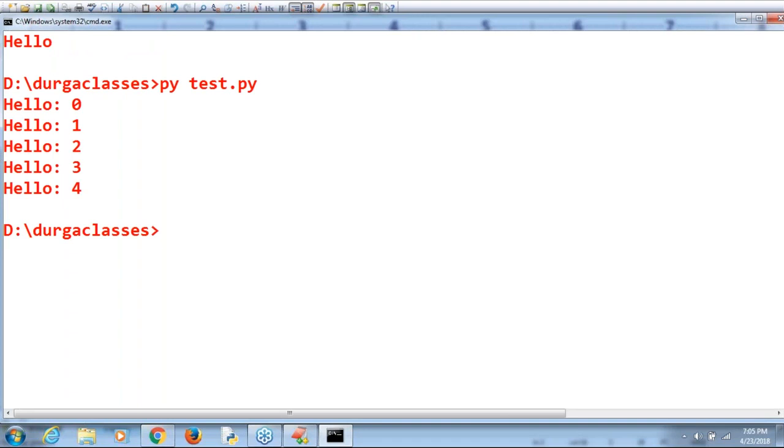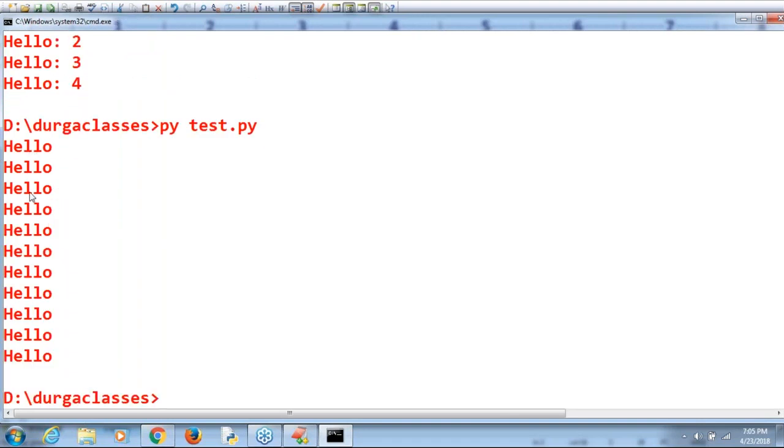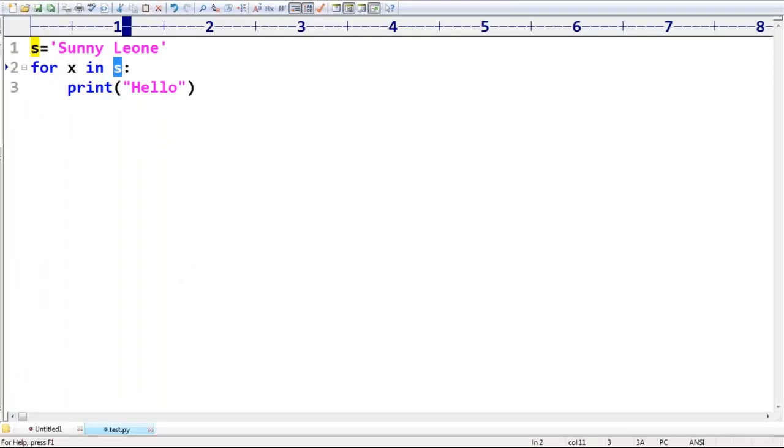If you want, have a look once: 1, 2, 3, 4, 5, 6, 7, 8, 9, 10, 11. Clear? It can be a range function, a list, a tuple, or any collection, or a sequence, a string also. For every element in s, those many number of times it is going to be executed. My requirement is I don't want to print hello. I want to print the corresponding character. For each character present in s, can you please print x?